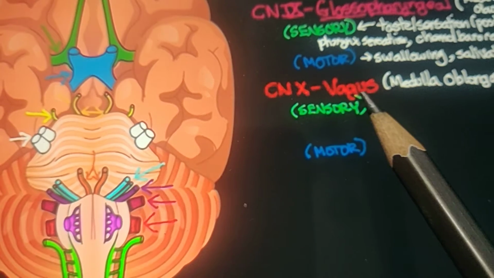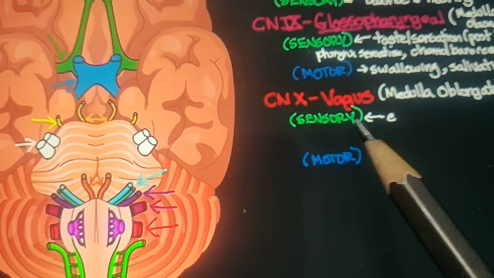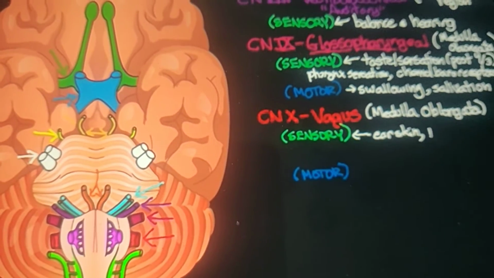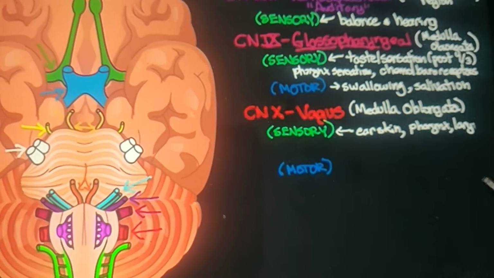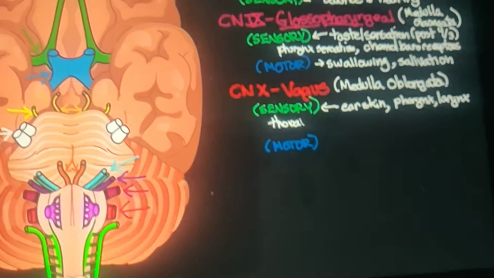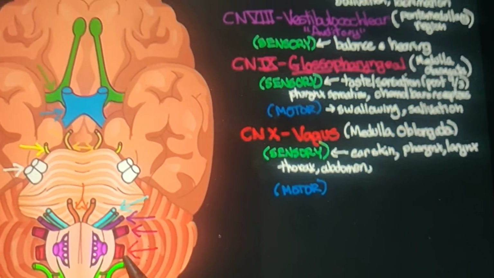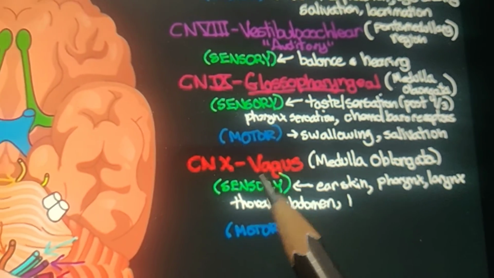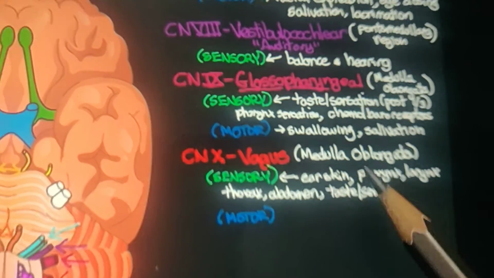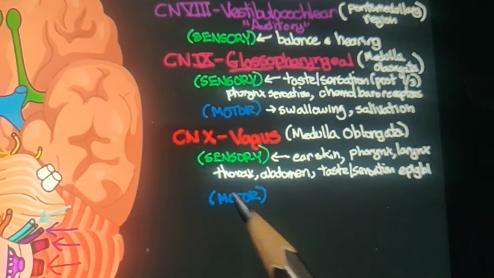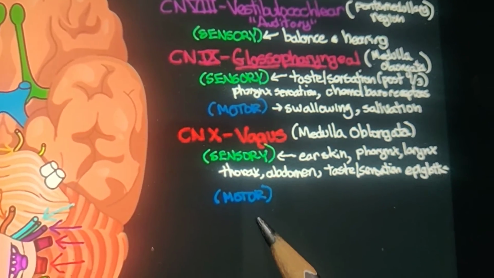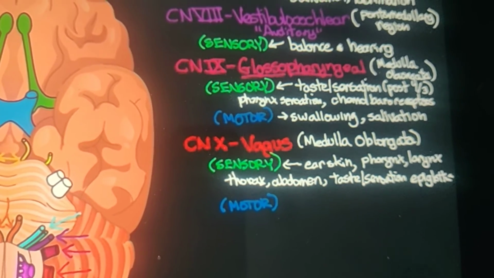It is also known as the vagrant nerve. Why has it obtained this vagrant, or vagus, name? Because it goes on wandering to the whole parts of the body. Because of the wandering nature, it has obtained this vagus name. It arises from the medulla oblongata. Thus it has both sensory and motor activity.